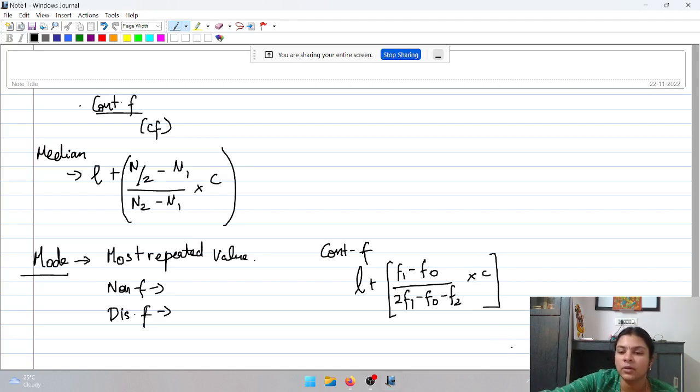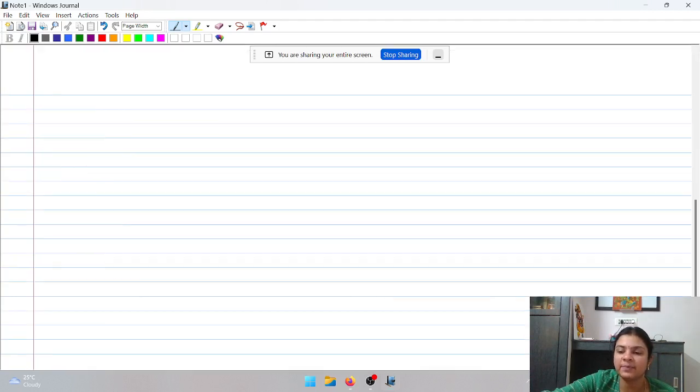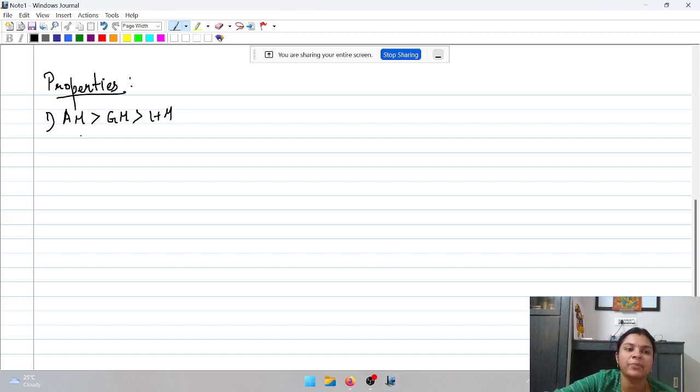Now there are certain important properties for us to remember. Let's quickly recap the properties. What are the main aspects to remember here? Always remember the first rule. Arithmetic mean will always be greater than geometric mean, which will be greater than harmonic mean for any set of observations. However, if all the observations are the same, then arithmetic mean will be equal to geometric mean, which will be equal to harmonic mean. This is when the observations are the same.